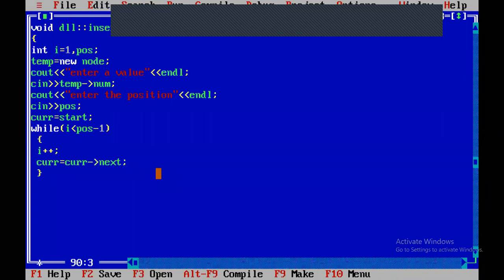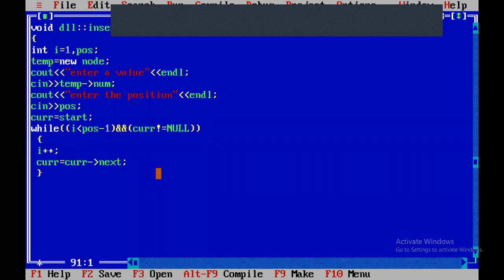Writing it like this, we can move to the specified position. To avoid complexity, I will use one more condition, and current not equal to null. This is optional; you may or may not write it, no problem. By this we move to the specified position.